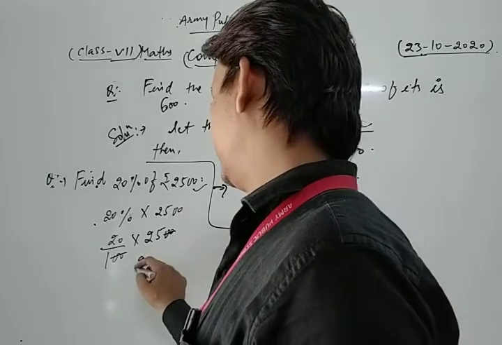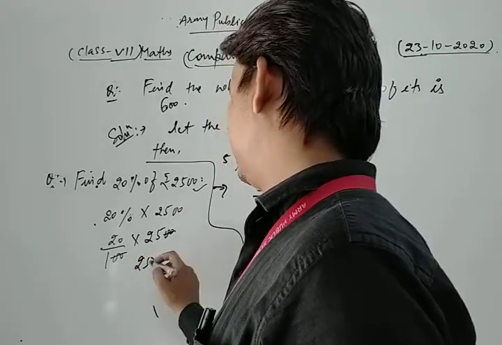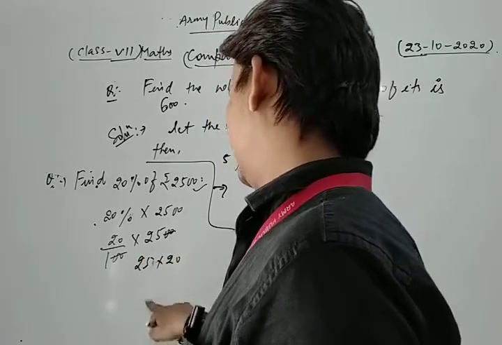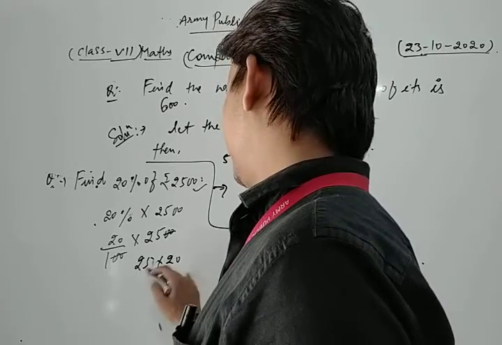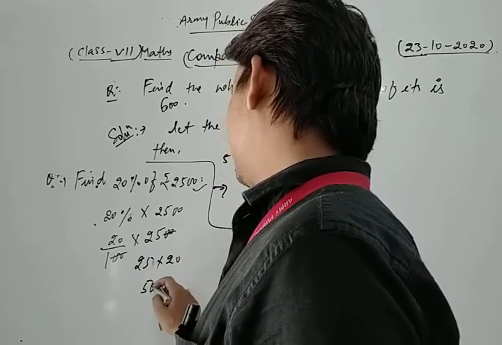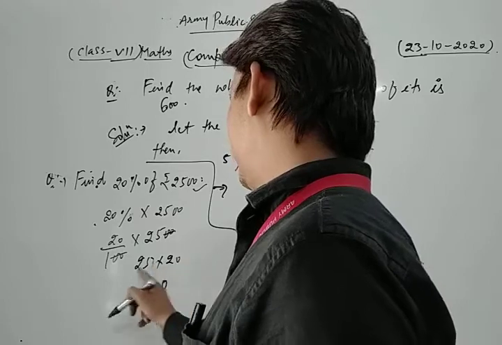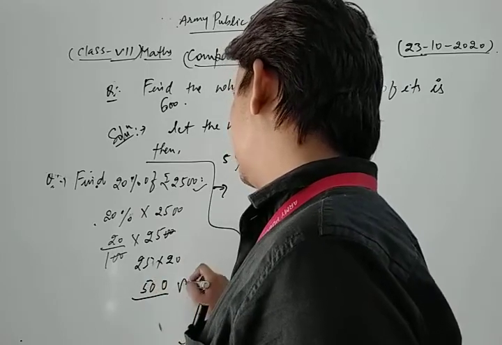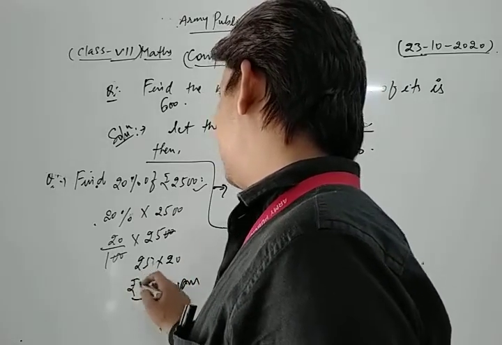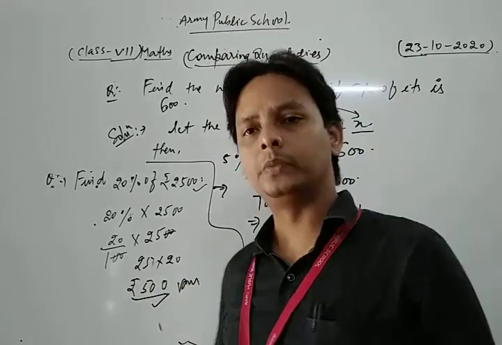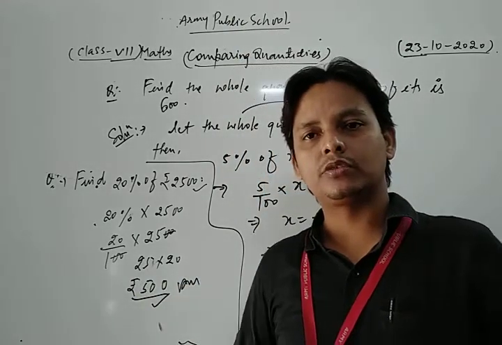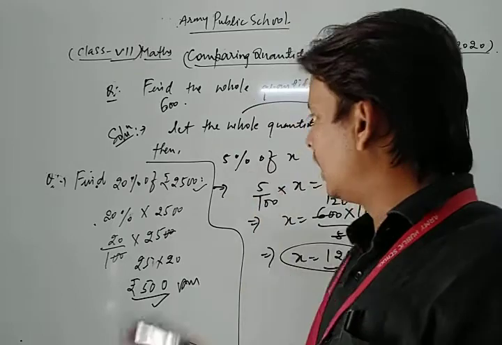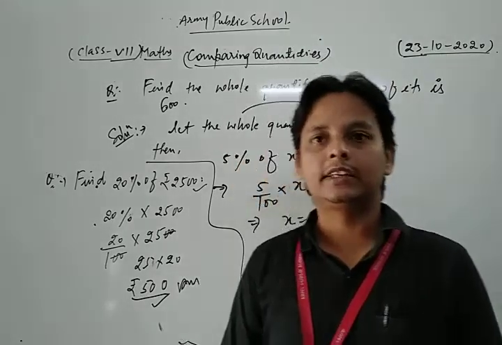So we get 25 into 20, which is 500. Thus, the required answer is 500 rupees. In this way, you can solve all the questions of your NCERT exercise based on percentage.